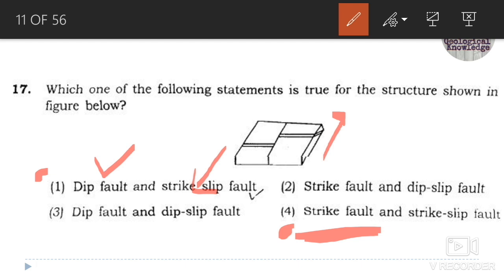Okay, so from here you can understand that it's a dip fault, because it is a fault in which the strike is approximately parallel to the dip direction of the beds. So these are dipping in this way. As you can see, you can identify from here.